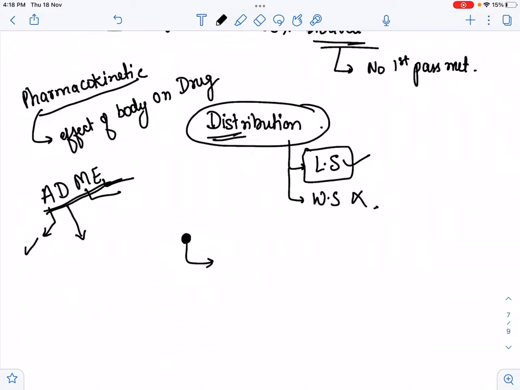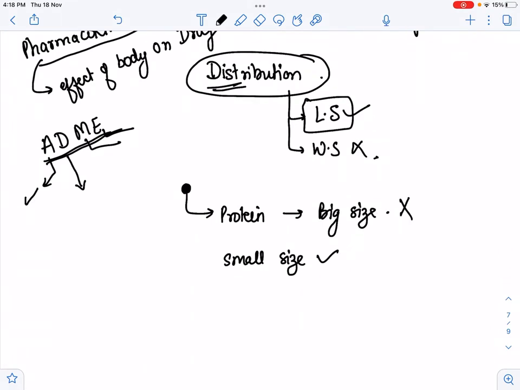to the plasma, binds to the proteins, so now its size becomes big. So big size drugs do not easily cross the membrane, while the small size drugs easily cross the membrane. So how do we know that it is big size or small size? We can know that if that particular drug has the capacity to bind with proteins, it means after combining with proteins, the size of that drug becomes large. So that drug will not easily cross the membrane. So that distribution is less, and those drugs which have low plasma protein binding capacity can easily cross the membrane.